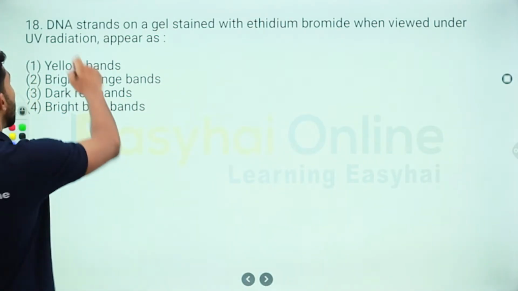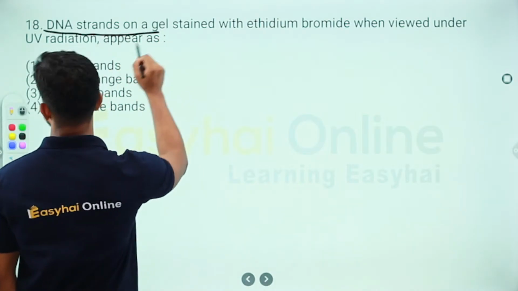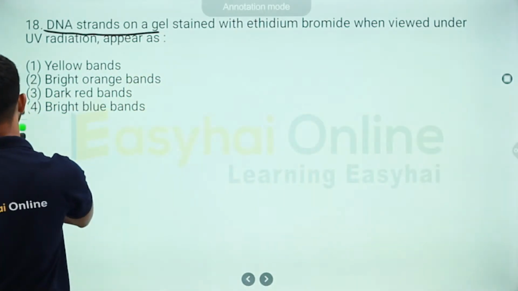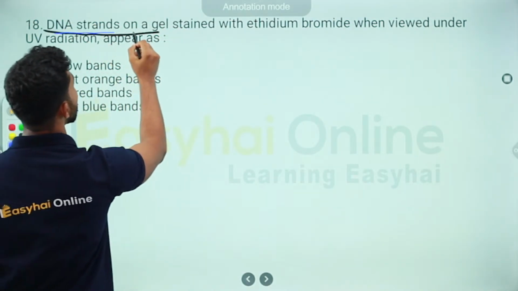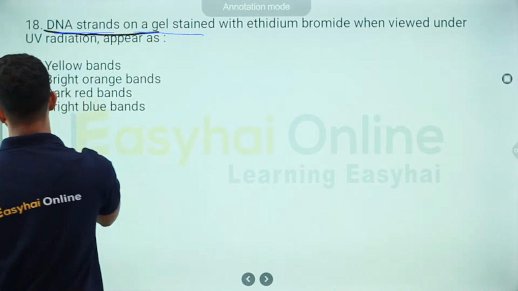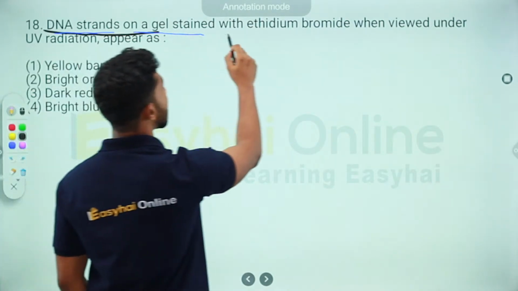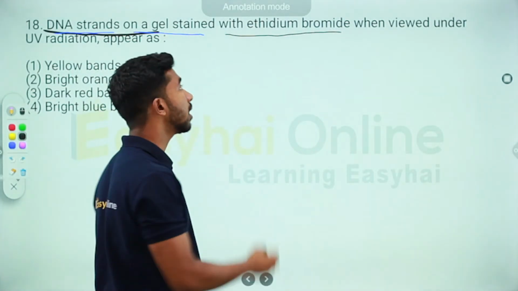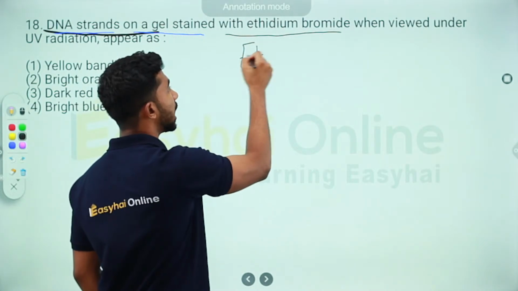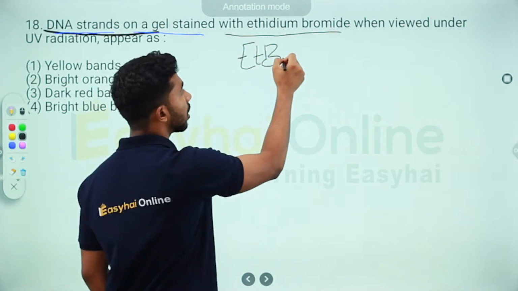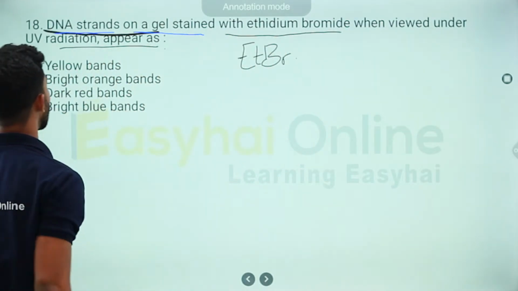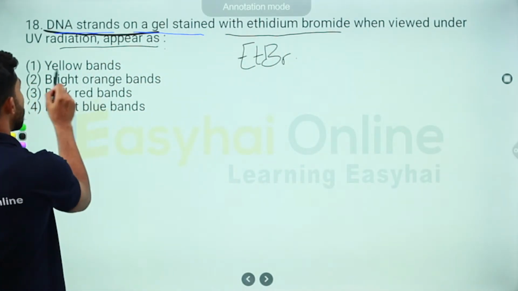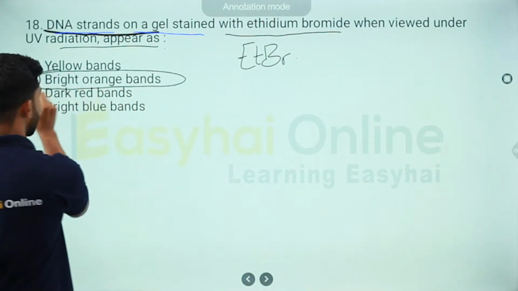DNA strands on a gel stained with ethidium bromide. Ethidium bromide is also written sometimes as ETBR. Ethidium bromide, when viewed under radiation, appears as, the answer is bright orange bands.